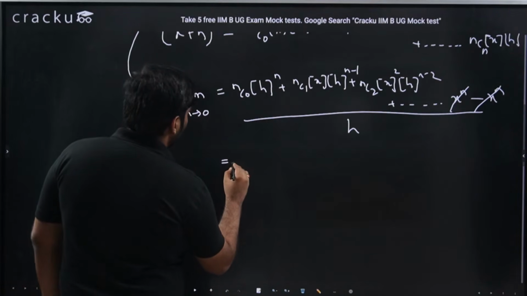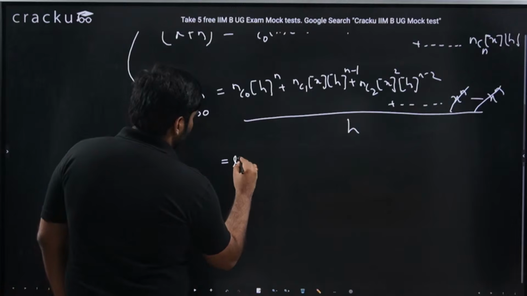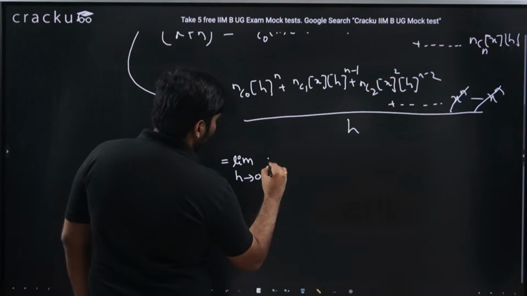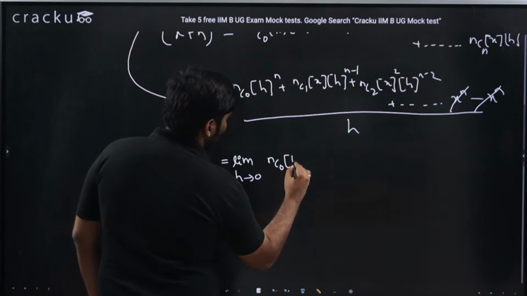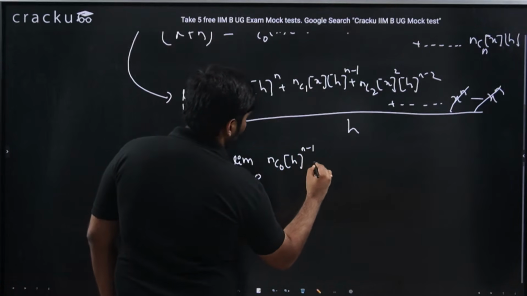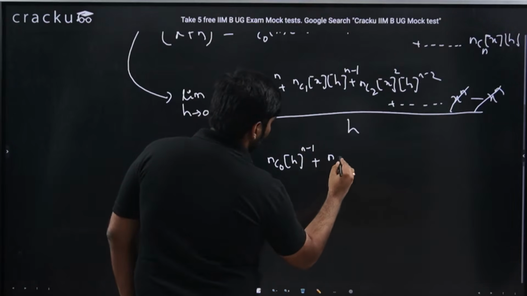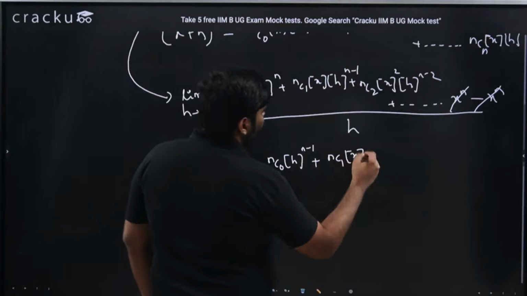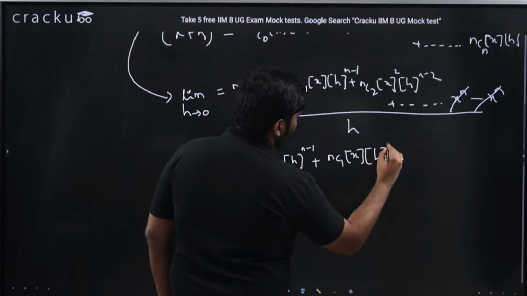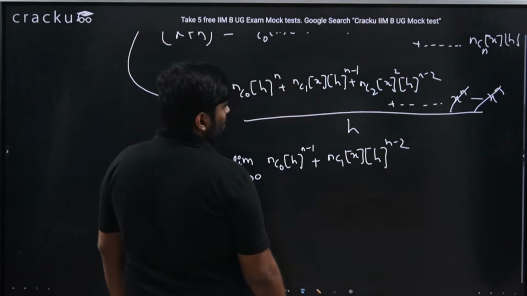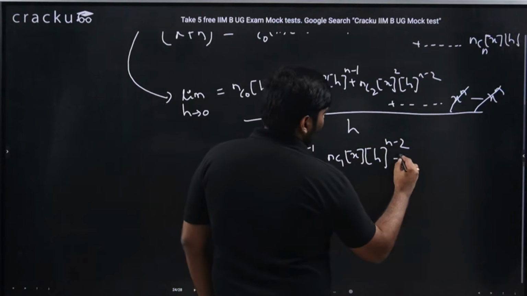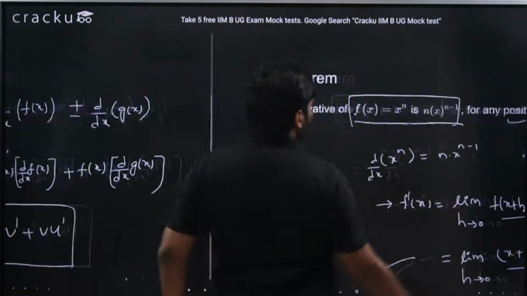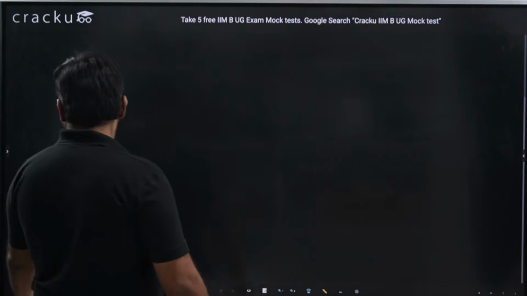I can write this as limit h tending to 0. When I divide by h, I am getting nc0 into h power n by h, which is h power n minus 1, plus nc1 into x into h power n minus 1 by h, which is h power n minus 2, and so on.